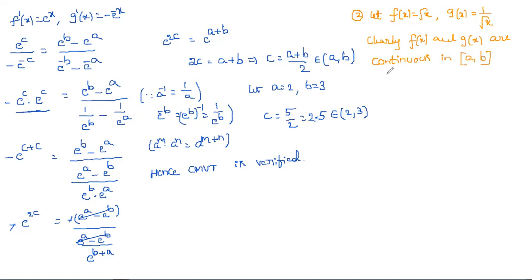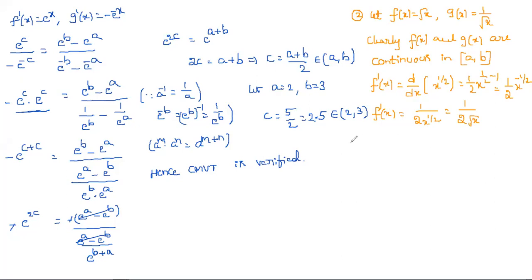And next we need to find the derivatives of these. What about f dash of x? F dash of x is equal to d by dx of root x. Root x is nothing but x power 1 by 2. If you apply the derivative, we'll get 1 by 2 into x power 1 by 2 minus 1, which is 1 by 2 into x power minus 1 by 2. So f dash of x is equal to 1 by 2 into, when it comes to the denominator it changes to x power 1 by 2, that is 1 by 2 root x. This is f dash of x.